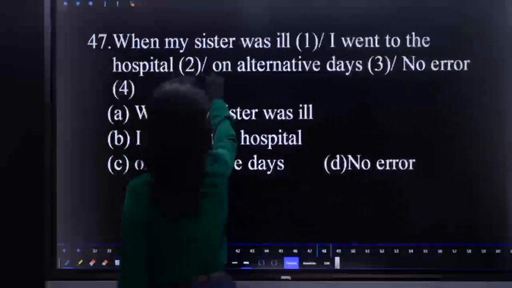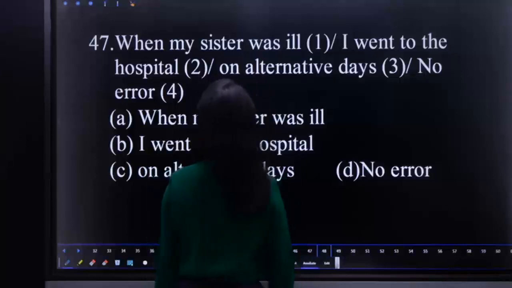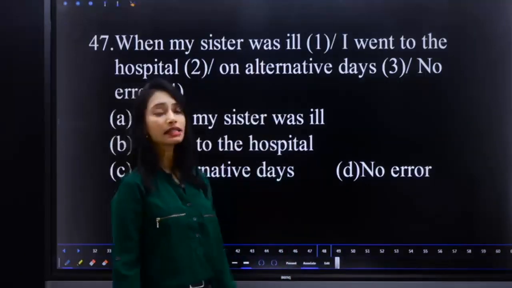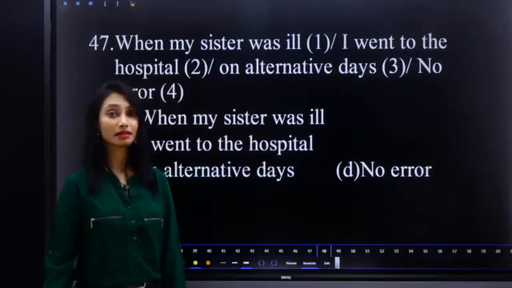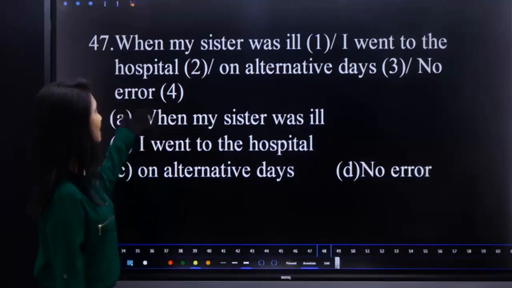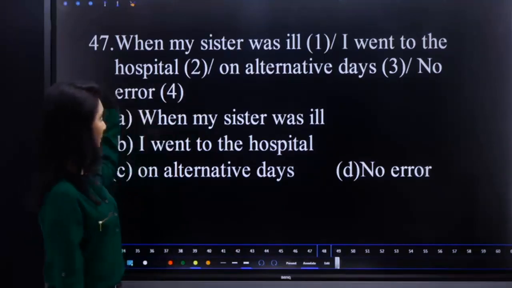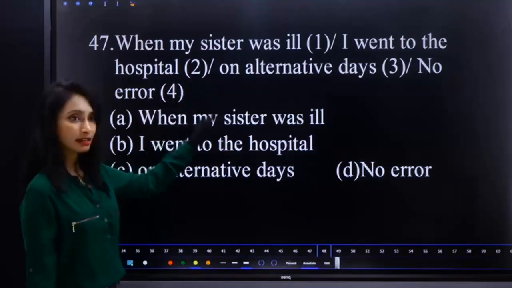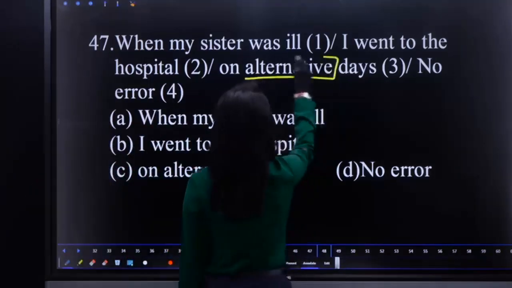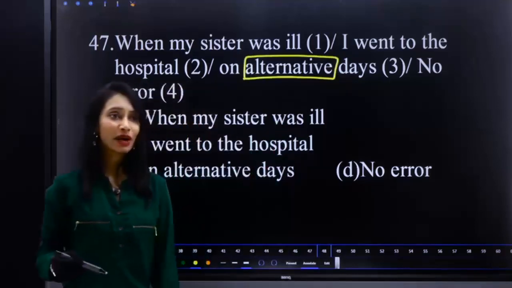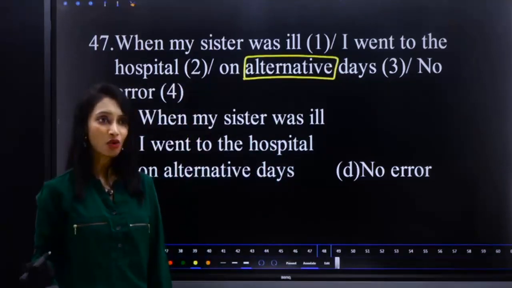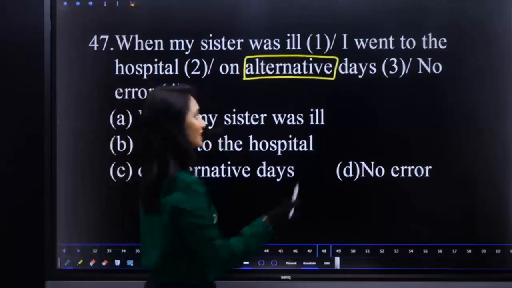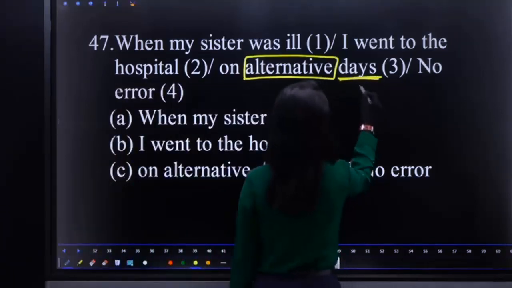When my sister was ill, I went to the hospital on alternative days. What is the error? What is the error in this sentence? When my sister was ill, okay, past tense, I went to the hospital, past tense, on alternative days. See here, alternative ending in IVE is not correct because days is a noun.